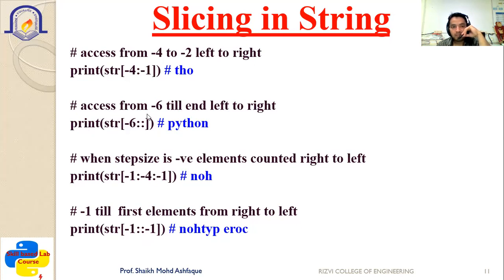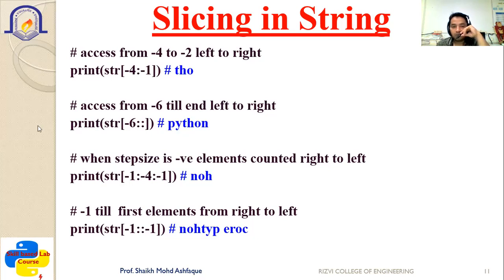Next, access from -6 till the end. Suppose you want to print from -6 position till -1 position, right? So at that time, print str[-6::]. You're not writing anything, so at that time, you can print the whole of Python. So -1, -2, -3, -4, -5, and -6. -6 is your P. So from that point, it will start printing. So you can see the output is printed as Python.